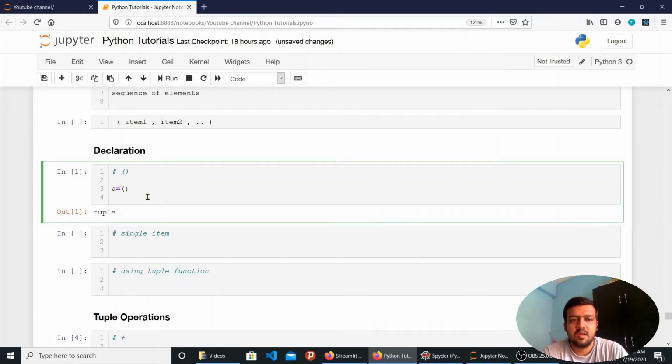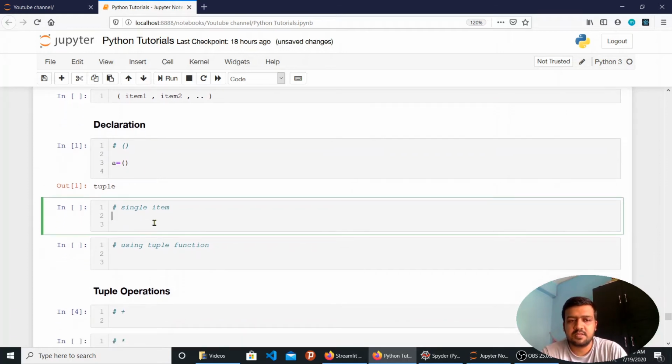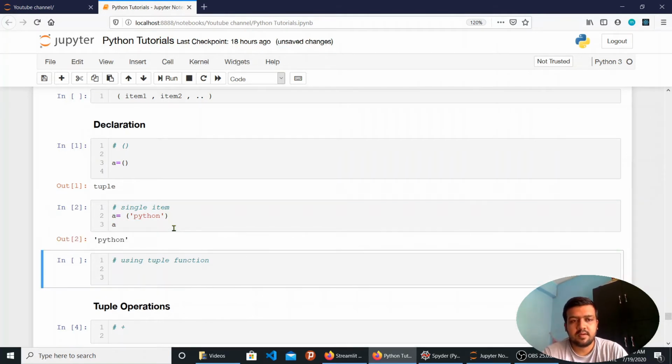Let's say you want to create a tuple with a single item. Let's say I want a tuple with the value Python only. This seems fine, like I have enclosed the item in parentheses and we all believe it's good to go, but it produces a string.